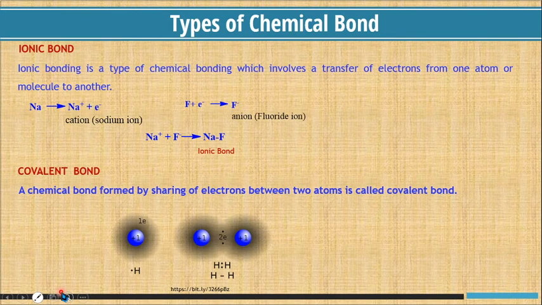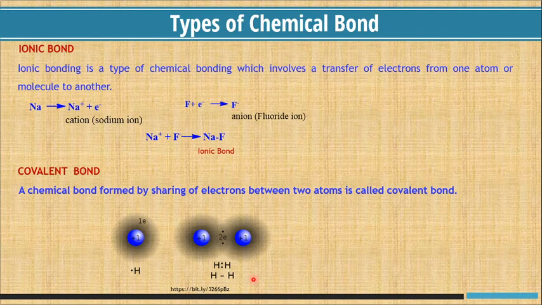In hydrogen molecule, there is a covalent bond. Each hydrogen atom possesses one electron. Each of the hydrogen atoms shares its one electron and gets, here we get the two electrons. Thus, one electron of this hydrogen and one electron of this hydrogen form H-H sigma bond. Hence, it gives H2 molecule.